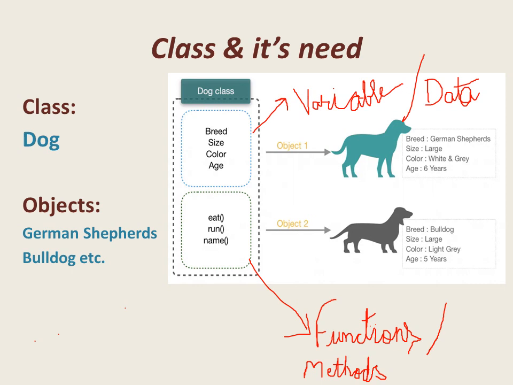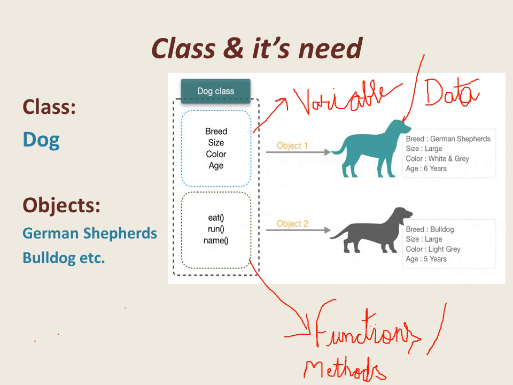The object 1 is representing here German Shepherd, and German Shepherd belongs to the category of dogs. Next object of this class is Bulldog, and Bulldog also belongs to the category of dogs.